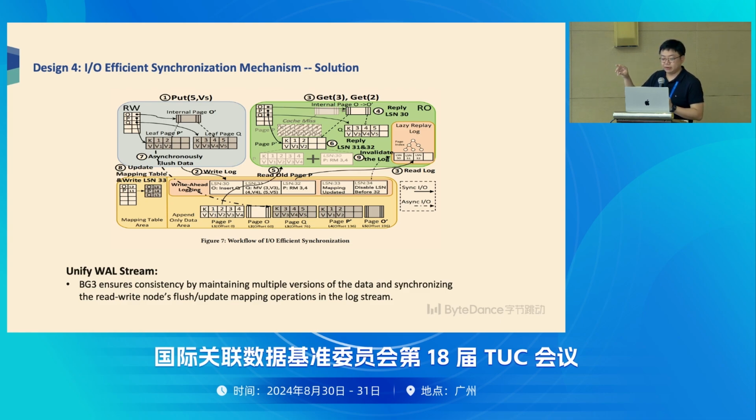Meanwhile, we give each record a number to show which data is available and which data should be seen, that is, the dependency. At that time, we follow a protocol which means the read node can replay the data one by one, and then we can keep the read and write data in the same page.